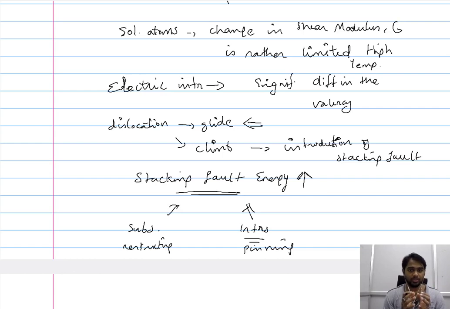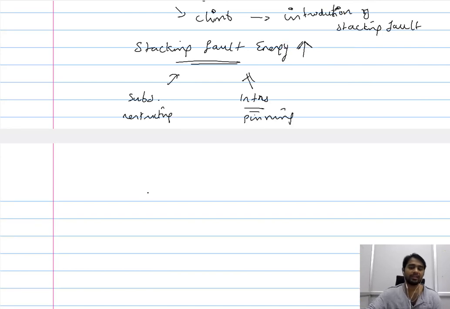So these are the ways, in addition to the elastic interaction, by changing the shear modulus, by electric interaction, and by increasing the stacking fault energy, that solid solution strengthens or enhances the creep resistance of the material. So this is one way of enhancing the creep resistance of the material. Again, this way of enhancing the creep resistance is largely based on restricting the mobility of the dislocation.